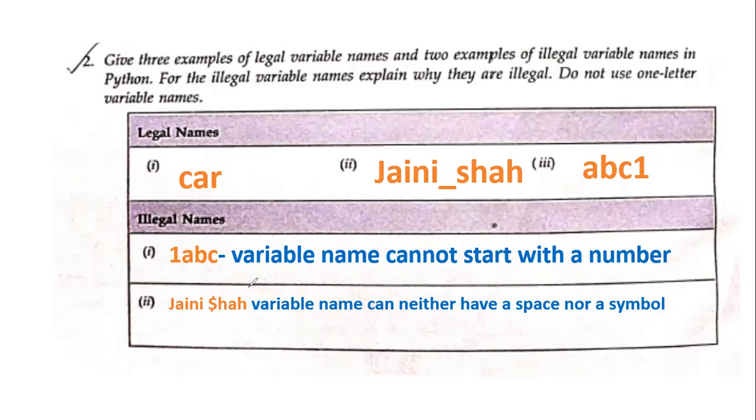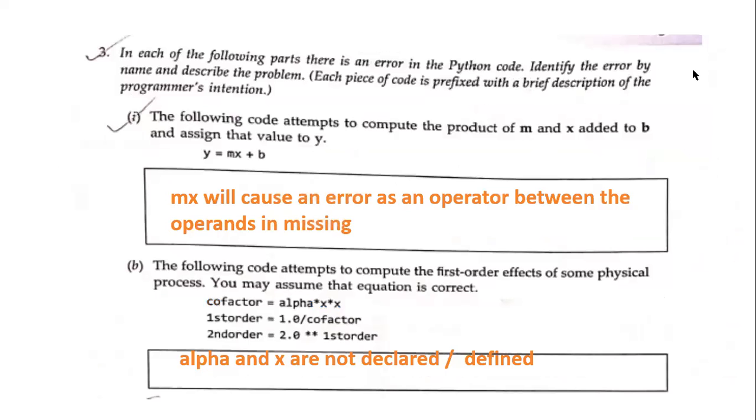When you all are checking, make sure you have used at least a minimum of two rules over here. One is cannot start with a number, cannot have a symbol, cannot have a space. And you could have even done something like A1BC, it would still be correct. In case you have done something that you are not able to self-check, you can send it to me personally. Moving on to the third question.